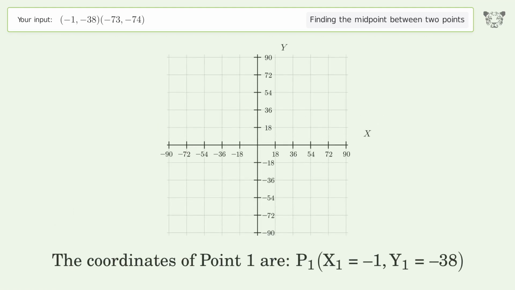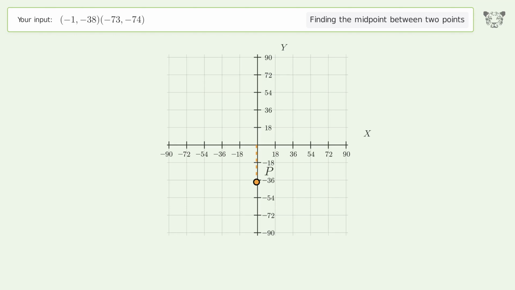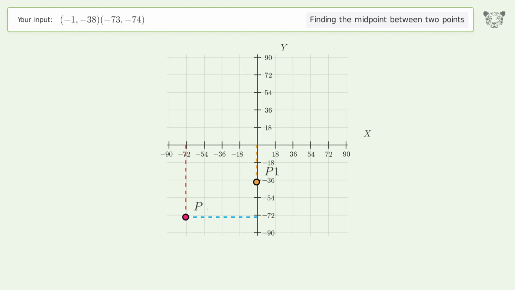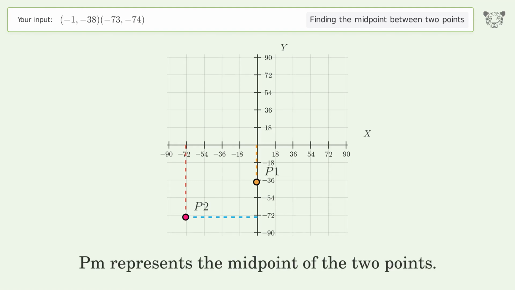The coordinates of point 1 are, x1 equals -1, y1 equals -38. The coordinates of point 2 are, x2 equals -73, y2 equals -74. PM represents the midpoint of the 2 points.